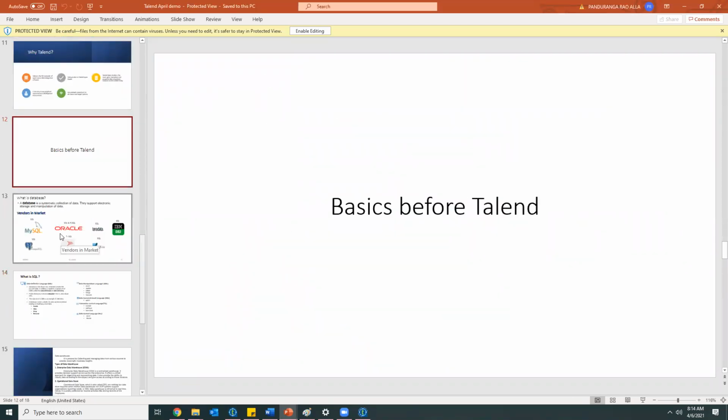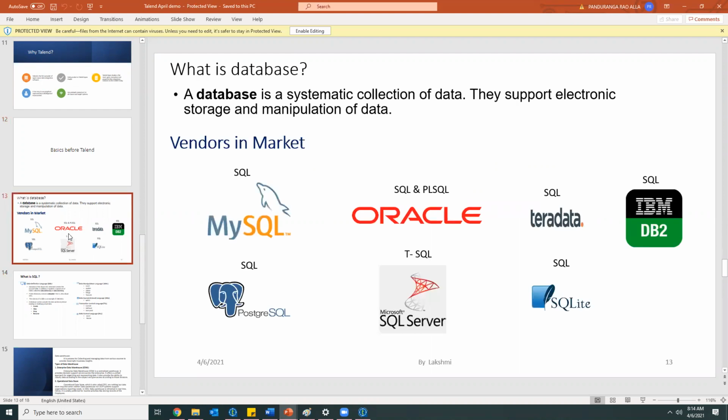So what we need to know, the basics before learning Talend. As I told, we'll be having different databases here in the market. MySQL is there, PostgreSQL, Oracle, T-SQL, SQL Server, IBM DB2, Teradata. Like this, we'll be having so many databases.